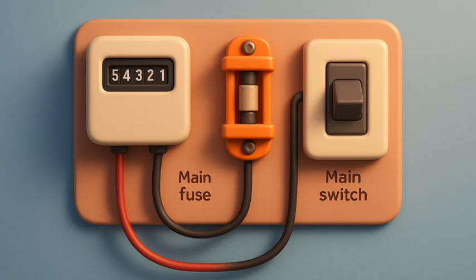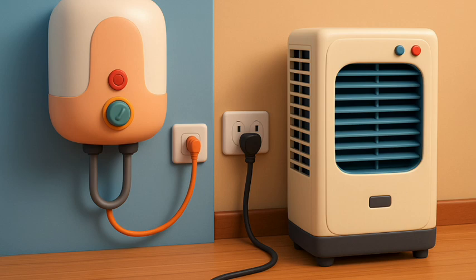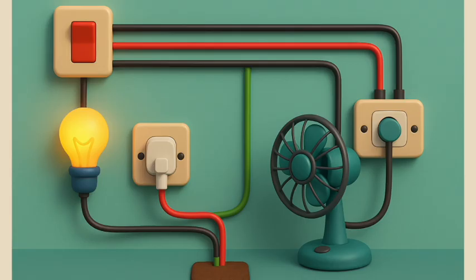At the meter board in the house, these wires pass into an electricity meter through a main fuse. Through the main switch, they are connected to the line wires in the house. These wires supply electricity to separate circuits within the house. Often, two separate circuits are used: one of 15 A current rating for appliances with higher power ratings such as geysers, air coolers, etc. The other circuit is of 5 A current rating for bulbs, fans, etc.